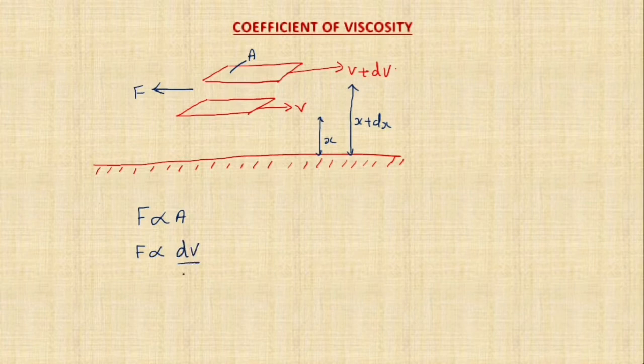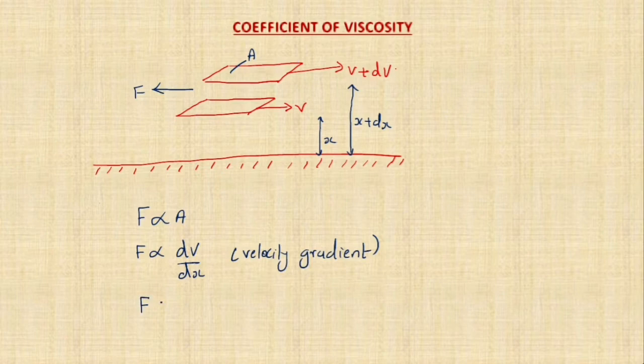Velocity gradient means dv divided by dx. So what is meant by velocity gradient? It is the rate of change of velocity with distance, in the direction of increasing distance. So we can write this equation as F is directly proportional to A into dV divided by dx.